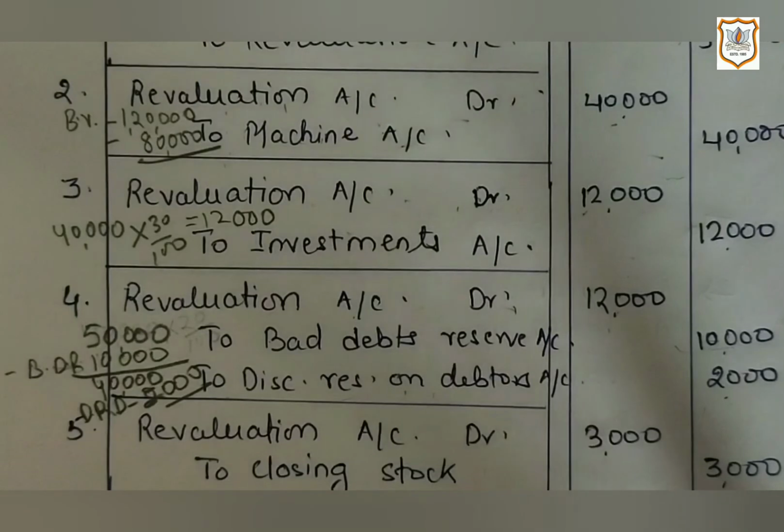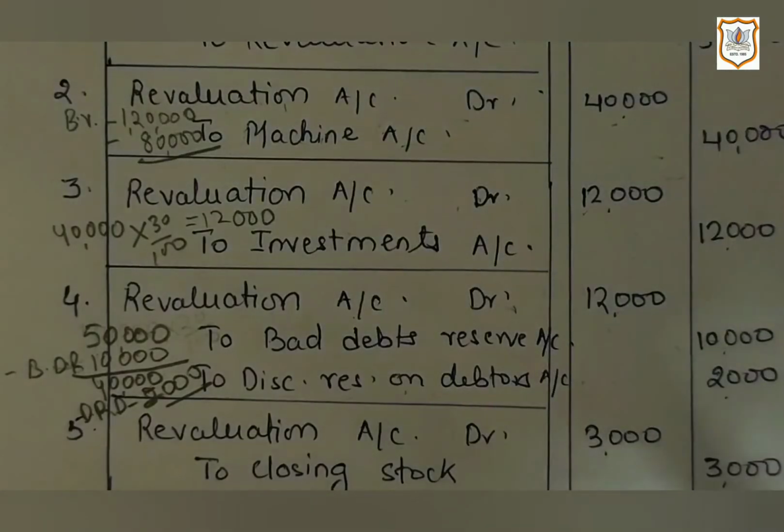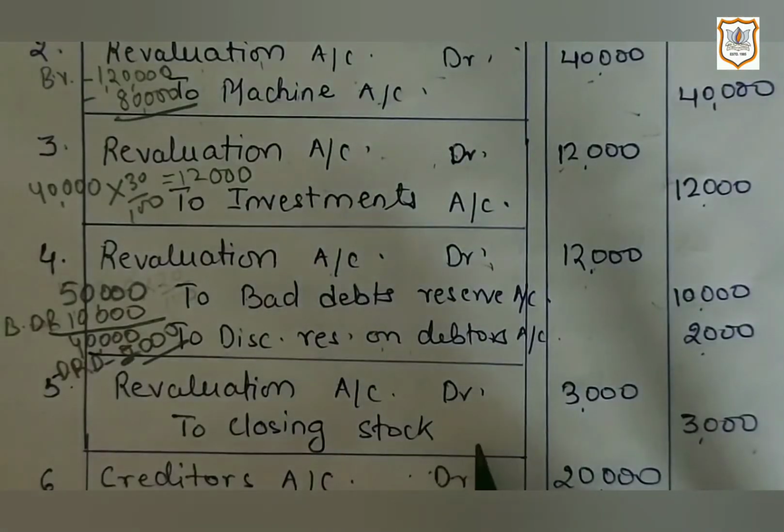Now let's move to the next information, number 5. It is given in the question that the stock value of rupees 15,000 is to be reduced by 20%. That means here we are suffering a loss. 20% of 15,000 is 3,000, and stock is an asset.